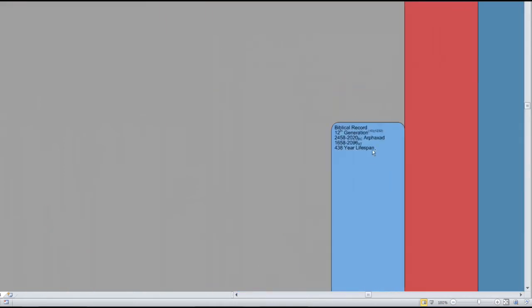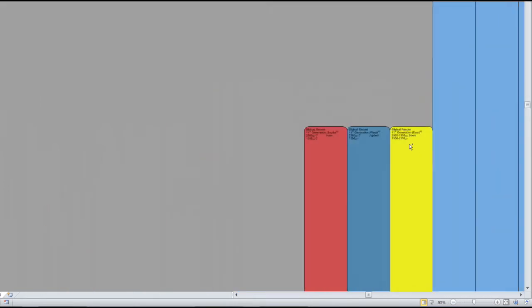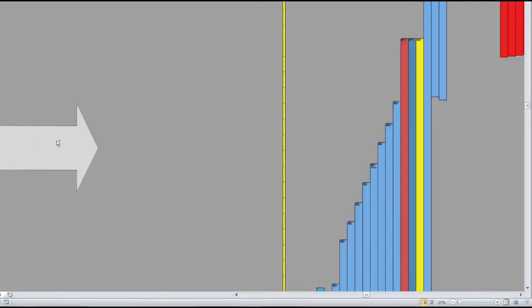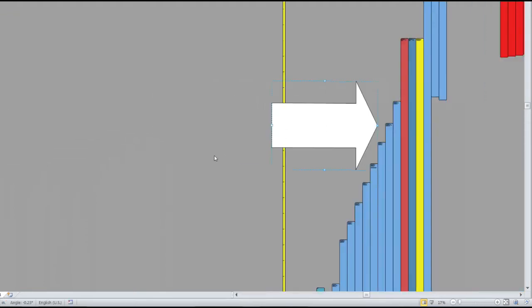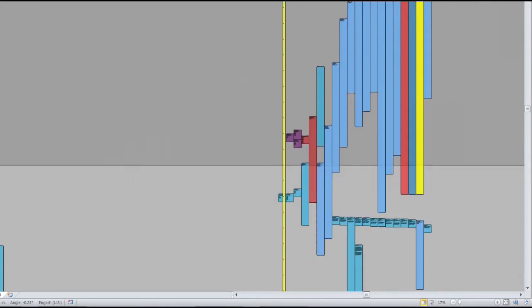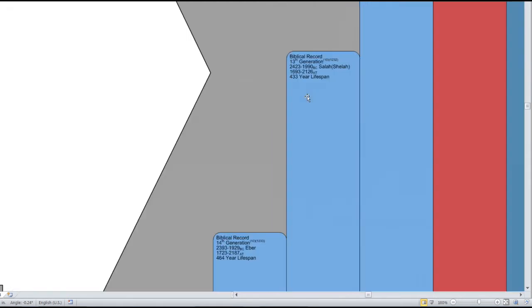We can zoom out and see Arphaxad, his father, and Shem up here, his grandfather. We can see the tremendous lifespan starting and then ending here. So Arphaxad married Milcah, the daughter of Madai. Remember, Madai is the father of the Medes, and he's of Japheth. So we see a connection forming early between the Shemites and the Japhethites. The line of Sayla would eventually become much of the Middle East and East. For example, Israel and the Arabs, India and China.